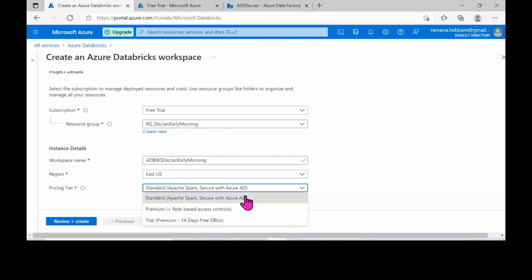We have standard mode and premium mode. Obviously standard will have the default features, such as Azure Active Directory and Apache Spark related ones. The price for standard would be a little lesser compared to premium. In our client based projects, we'll be choosing the premium option, because using it you can get more different kinds of features.